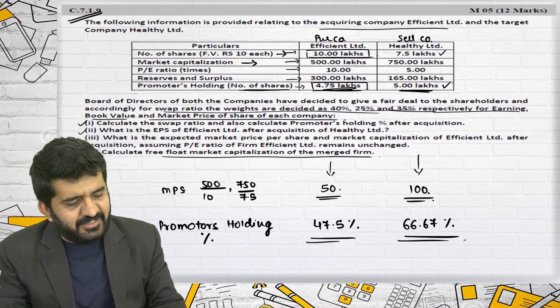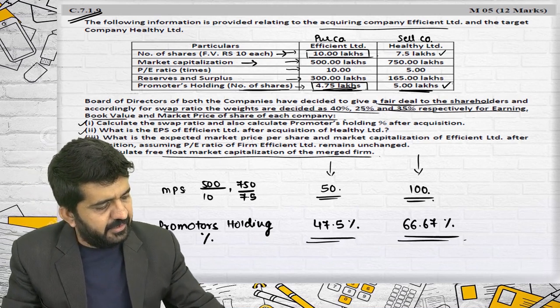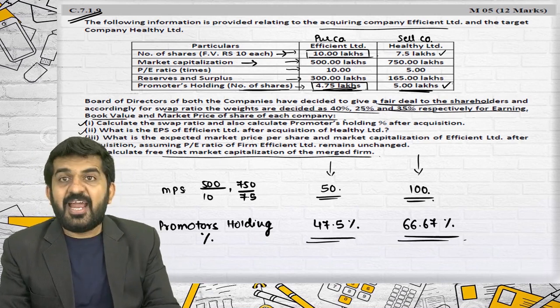The board of directors have decided to give a fair deal to the shareholders, and accordingly the exchange ratio will be decided.